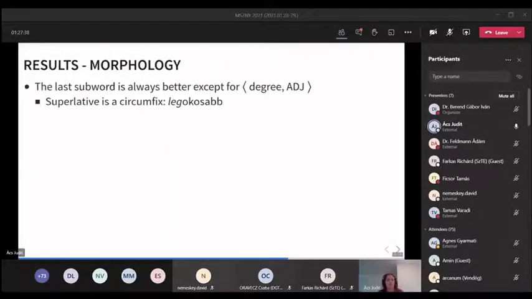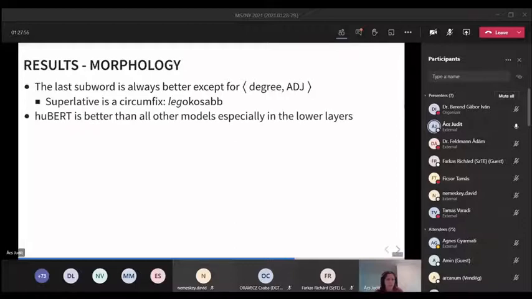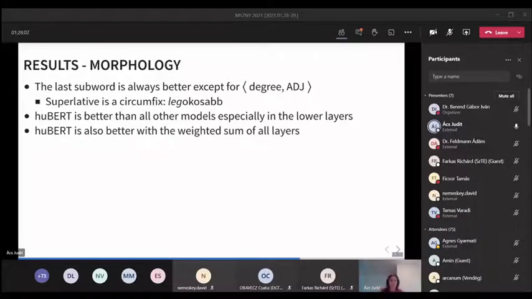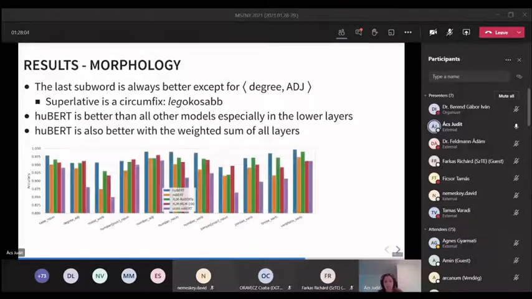For morphology, what we see is that using the last subword instead of the first one, because we tried both, is almost always better. There is one exception, the degree of adjectives, which is not surprising since the superlative is a circumfix in Hungarian. HuBERT is better than all the other models, particularly in the lower layers. And HuBERT is also better when we use a weighted sum of all the layers.